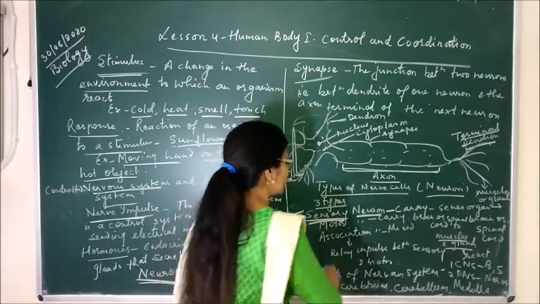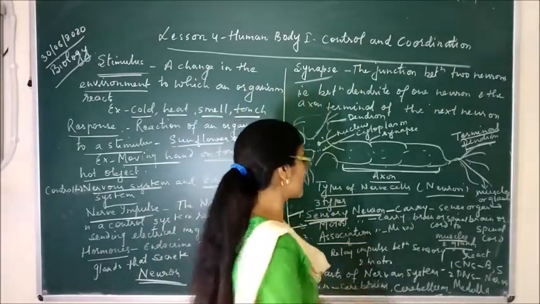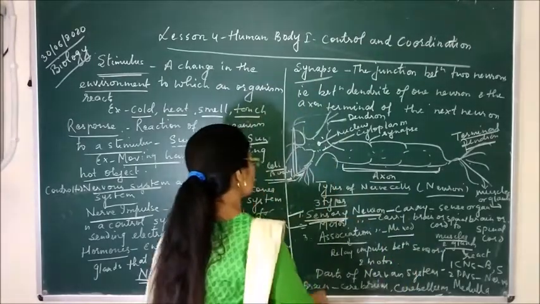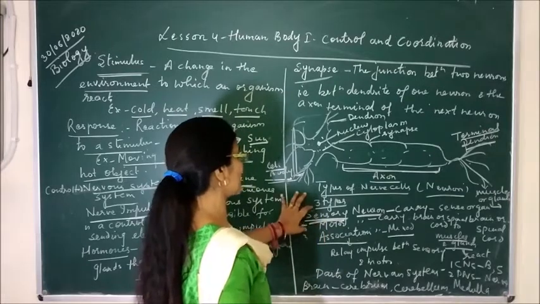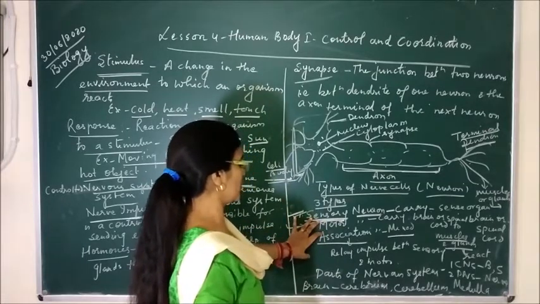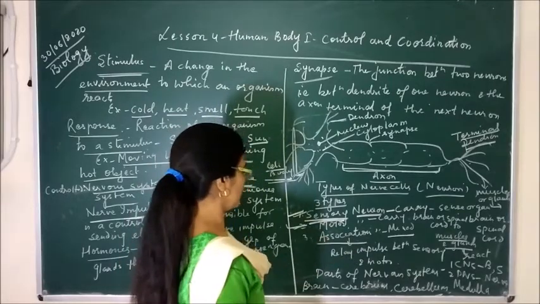And the third one is the association neuron. It is also called the mixed neuron because it is a mixture of sensory and motor, meaning it connects both the sensory neuron and the motor neuron, and that is why it is called the association neuron or mixed neuron.